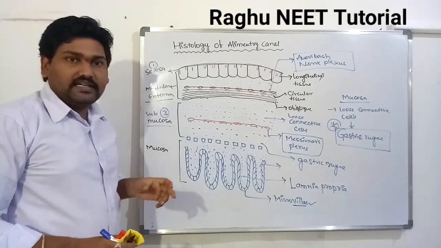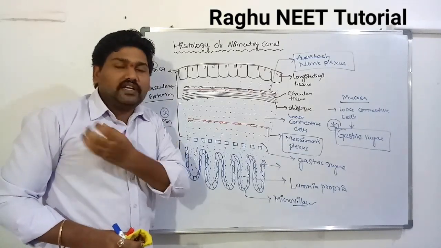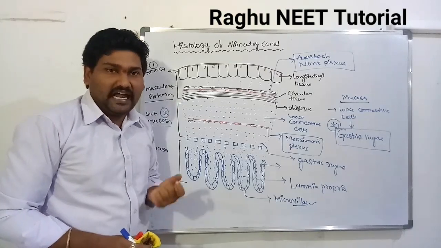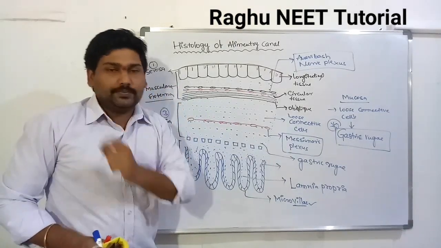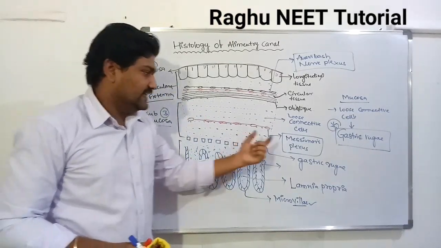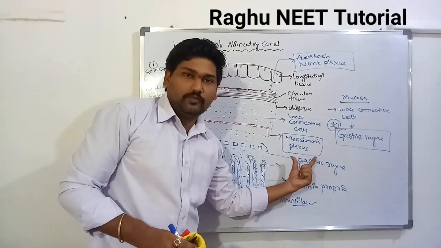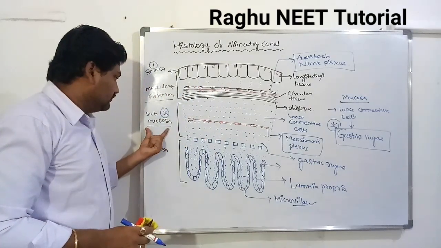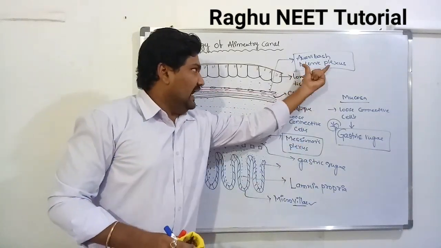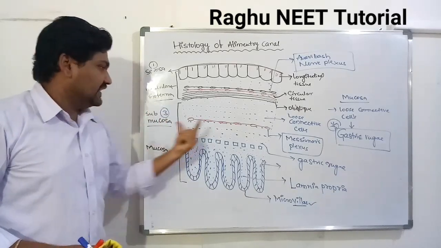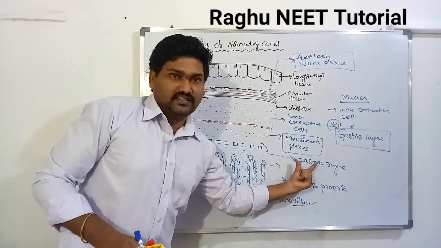The third layer is called the submucosa region. The submucosa region is also made up of loose connective cells. In between the loose connective cells, a nerve plexus is present. This nerve plexus is called Meissner's nerve plexus. Very important information about the submucosa region: don't get confused. The Auerbach's plexus is present in the muscular externa, and the submucosa region consists of Meissner's nerve plexus.